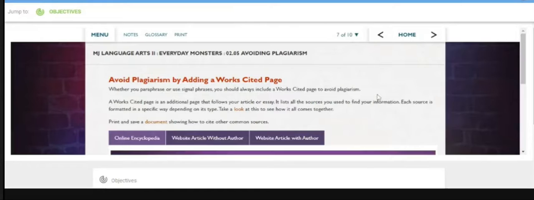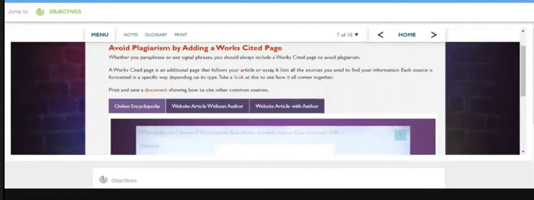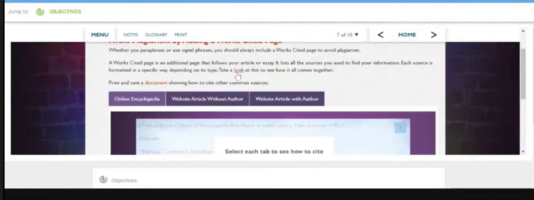Avoid plagiarism by adding a works cited page. Whether you paraphrase or use signal phrases, you should always include a works cited page to avoid plagiarism. A works cited page is additional pages that follow your article or essay. It lists all the sources you use to find your information. Each source is formatted in a specific way depending on its type. Take a look at this to see how it all comes together. Print and save a document showing how to cite other common sources.